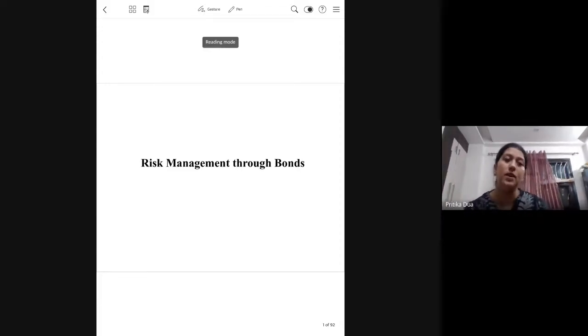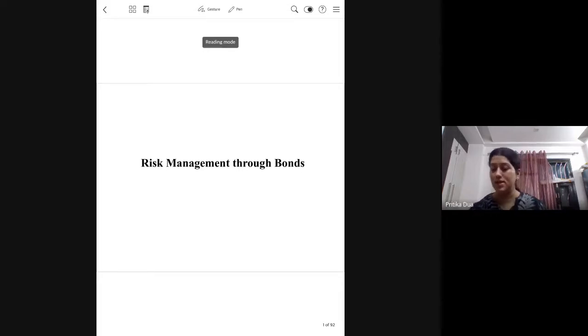We start with the third unit of your syllabus, which is on risk management through bonds. Before we start with the working of bonds and how you see how the bond has performed, which is basically known as the bond yield, we'll first get an overview of the debt market in India, what kind of debt instruments are available in the Indian debt market, and what the scenario of the Indian debt market looks like.